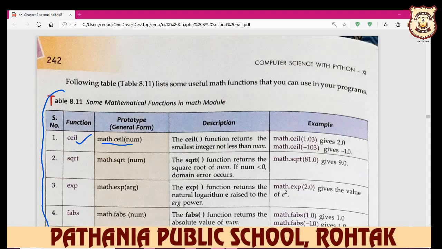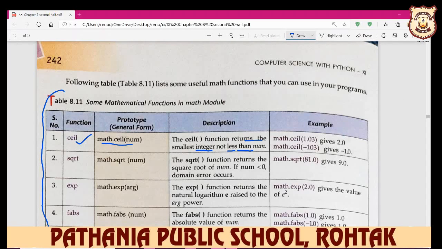The ceil function returns the smallest integer not less than the number. It doesn't display an answer less than the number, but it displays the nearest greater value. For example, you write down 2.03, so it gives the answer 3. So how do you implement it?